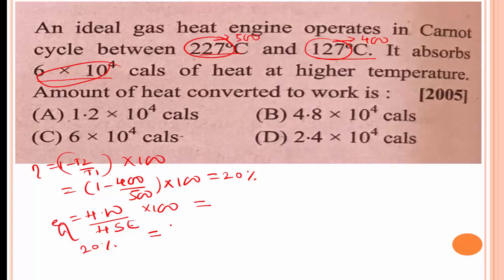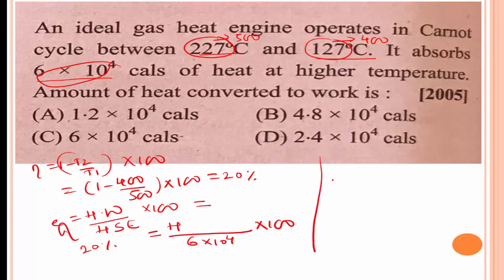Heat converted into work, H, divided by heat supplied to the system, that is 6 into 10 to the power of 4, into 100.